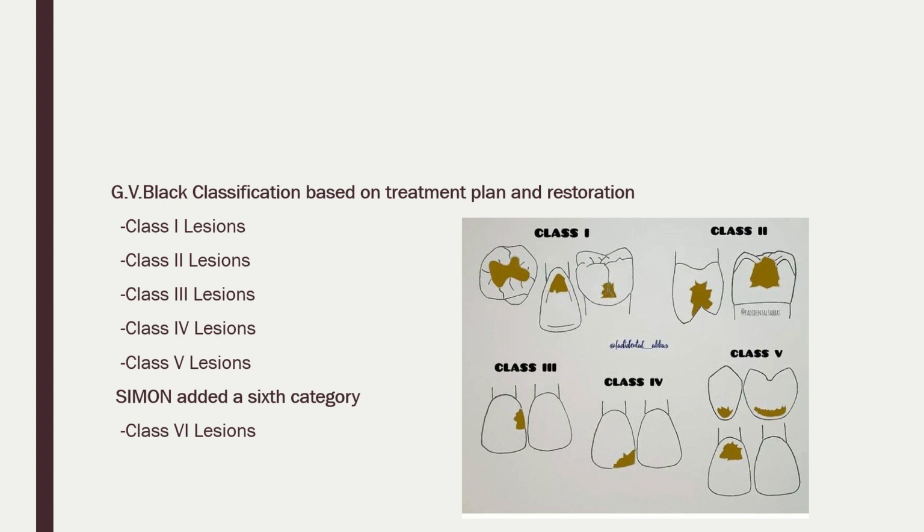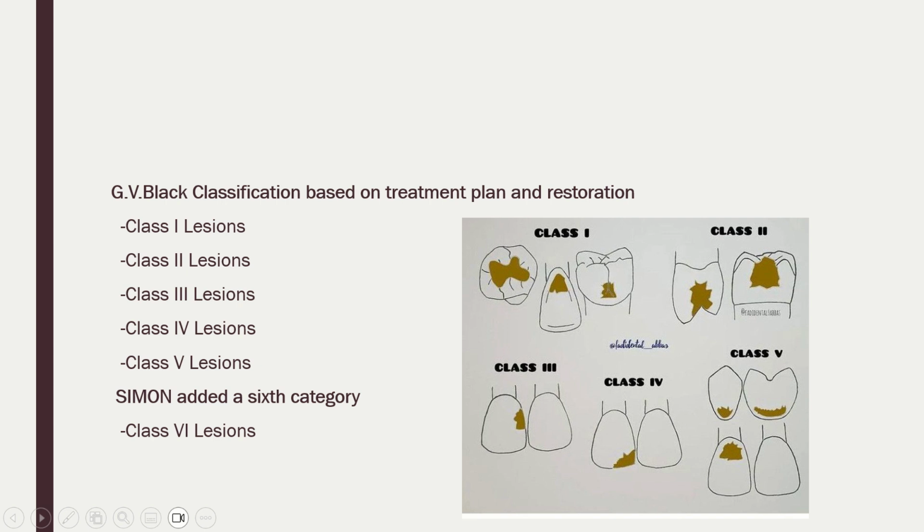Class 1 is further divided into 3. First, the occlusal surface of the posterior teeth, that is molars and premolars. Then the occlusal two-thirds of the buccal and lingual surfaces of molars. As you can see, the fissure extends from the occlusal surface to the buccal and lingual only in the molars. If the caries occurs in that area, that is class 1 caries. Then the lingual surface of the maxillary anteriors, that is, the fissures are there on the lingual or palatal aspect of the maxillary incisors, that forms class 1 caries.